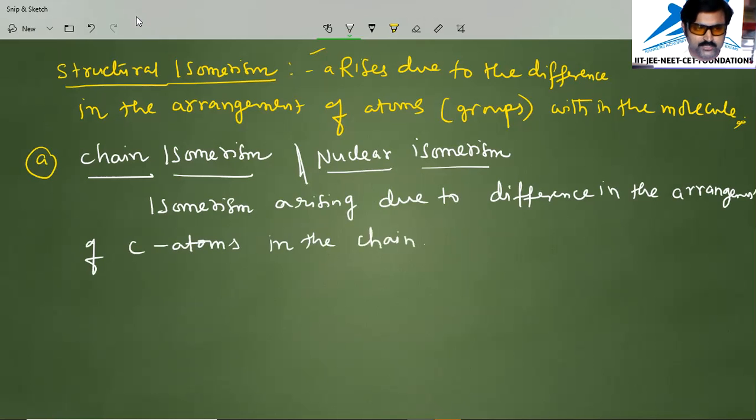And a compound should have at least 4 carbon atoms for chain formation to exhibit this isomerism. What is the condition here?